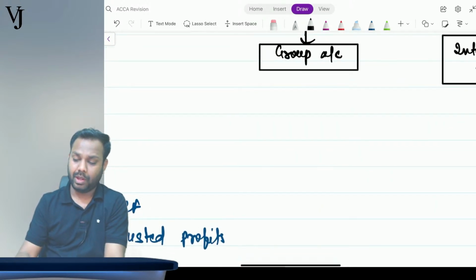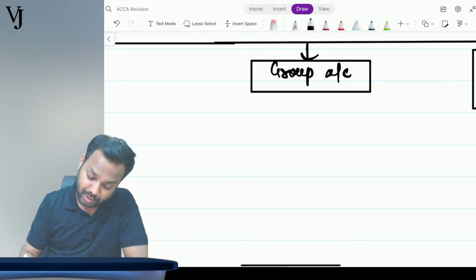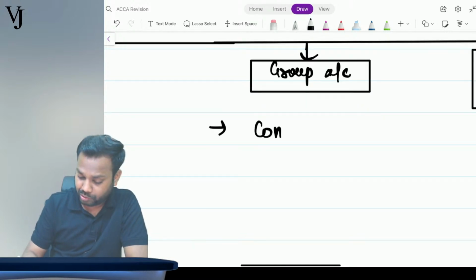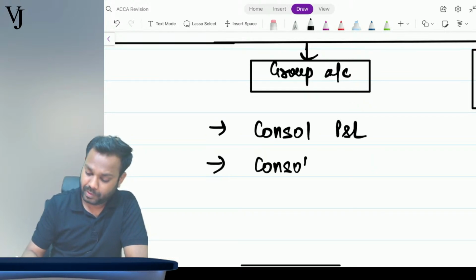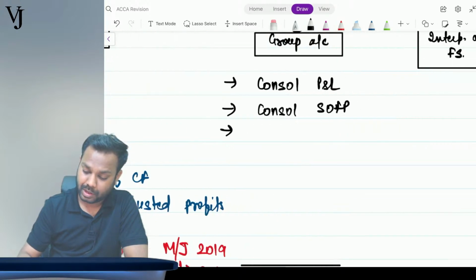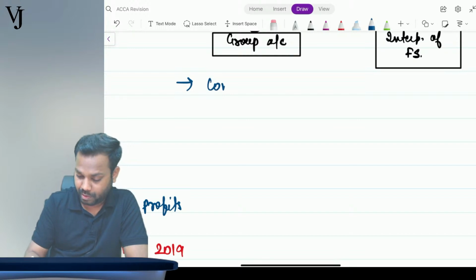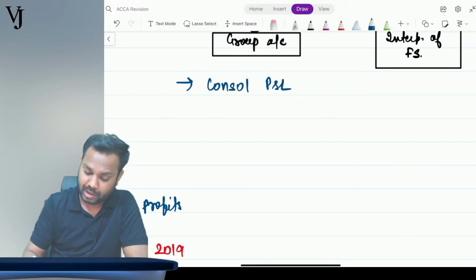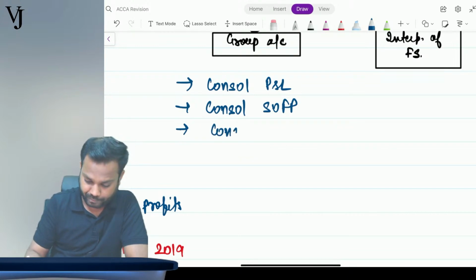Now, group accounting. What are the types of questions that can come in group accounting? Understand, in group accounting, they can ask you to prepare console P&L. They can ask you to prepare console statement of financial position. They can ask you to prepare console P&L, console SOFP, or you can write here console statement of changes in equity.